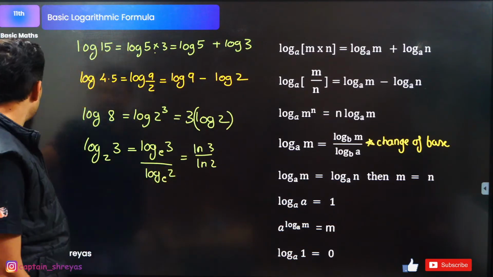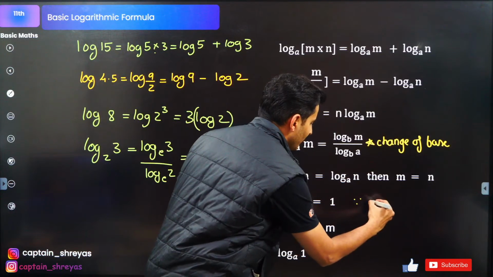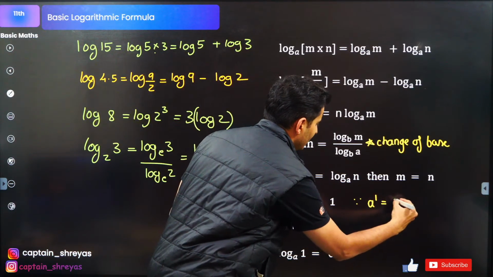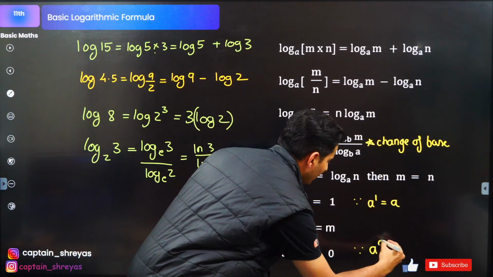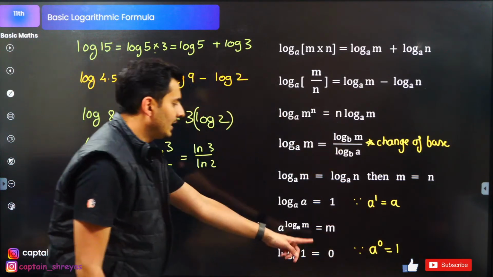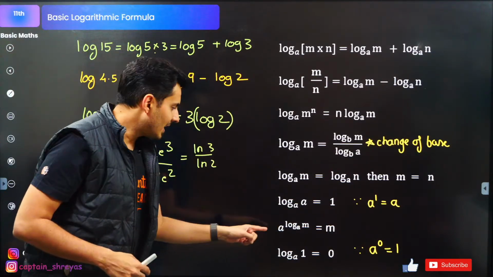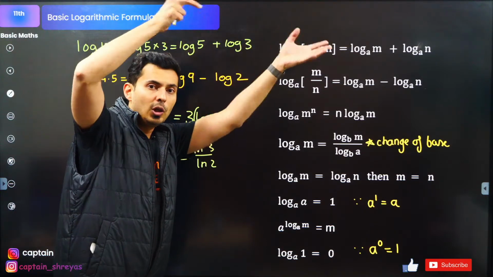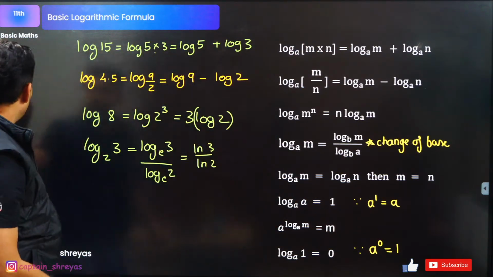Okay, I hope this is clear. Just a justification point I will write. This is since a raised to 1 is basically a, and over here I can say since a raised to 0 is basically 1. That is the justification for that. What about this guy? This guy is a raised to log of any number to the same base is this number. What do I mean by that?